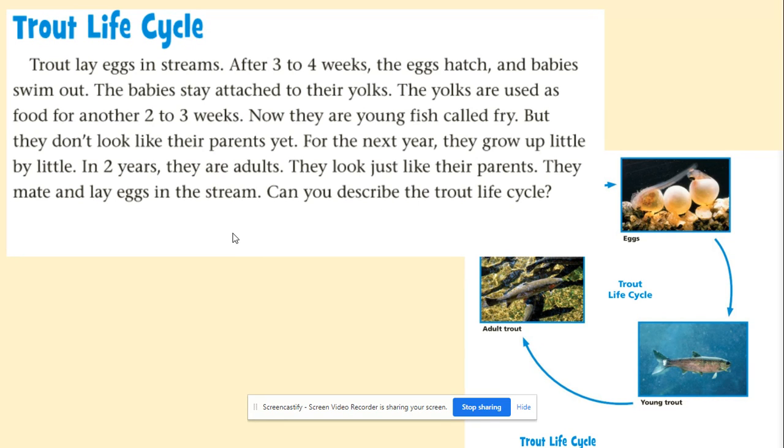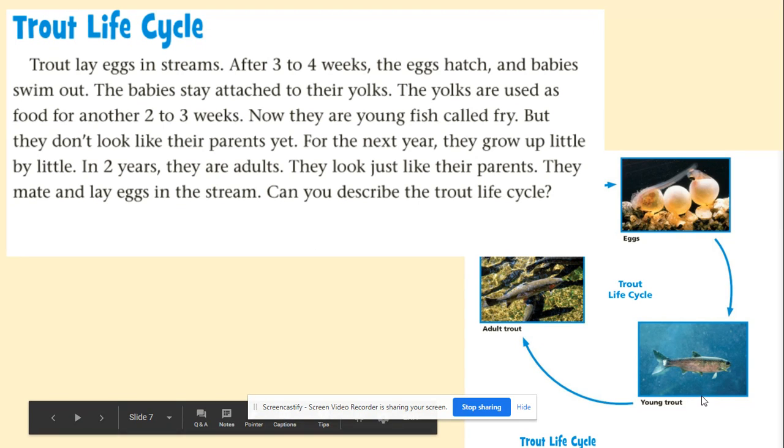Can you describe the trout life cycle? Here's the eggs. Here's the baby trout, which is called a fry, and then here's an adult trout who will lay eggs.